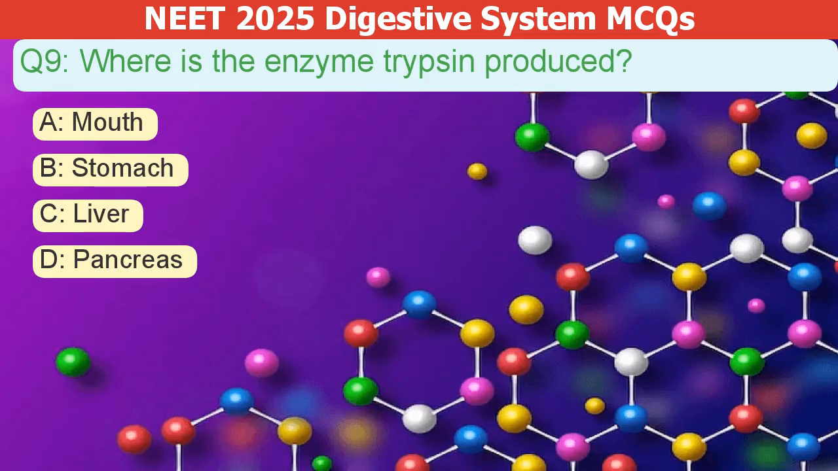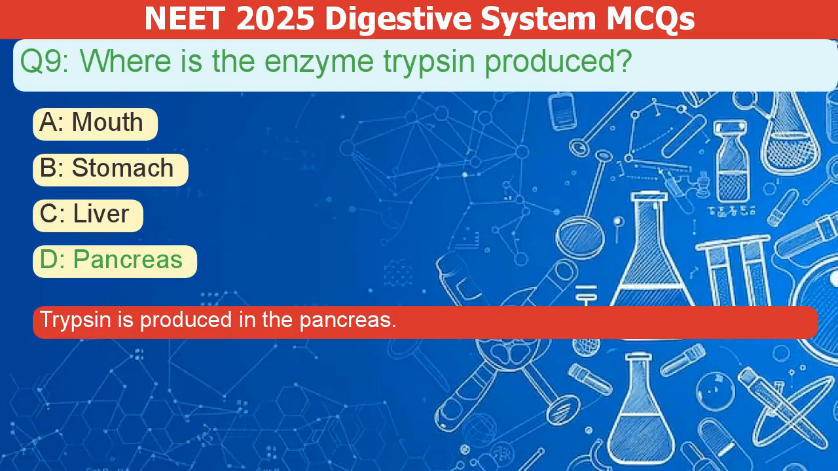Where is the enzyme trypsin produced? A. Mouth. B. Stomach. C. Liver. D. Pancreas. The correct answer is D. Trypsin is produced in the pancreas.